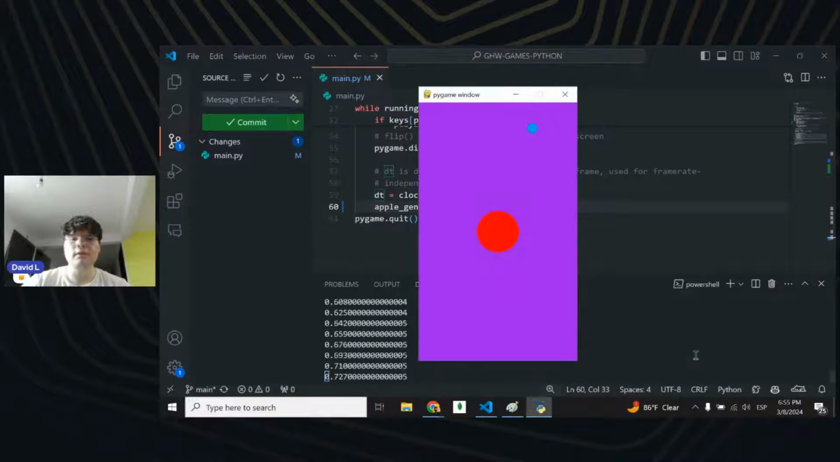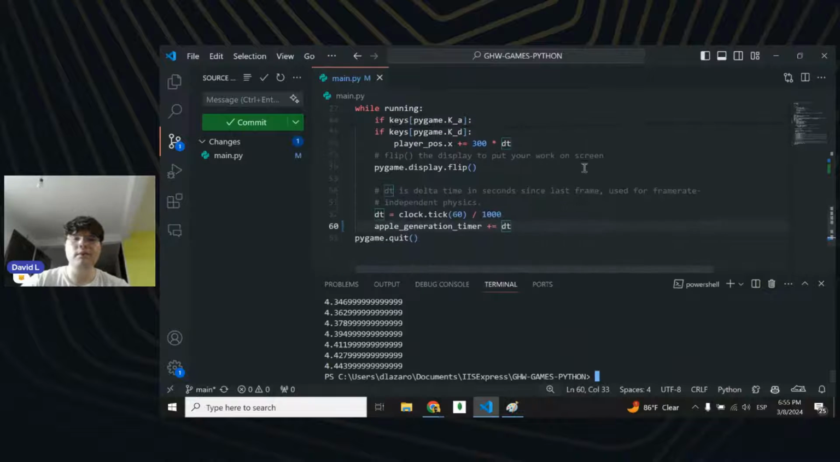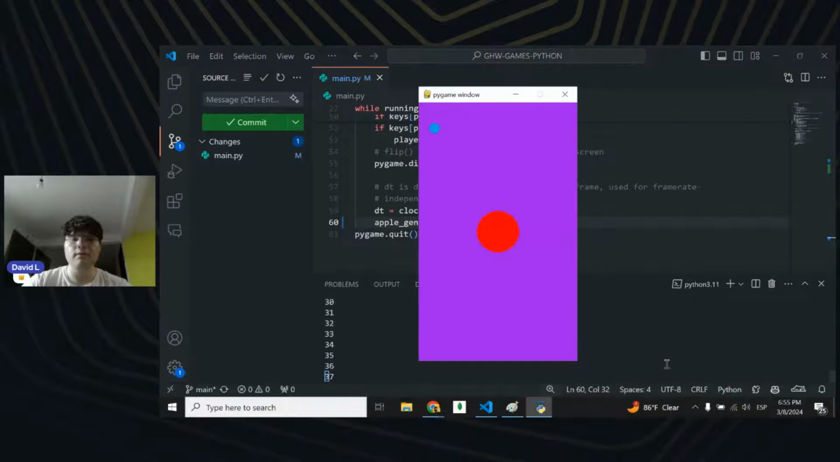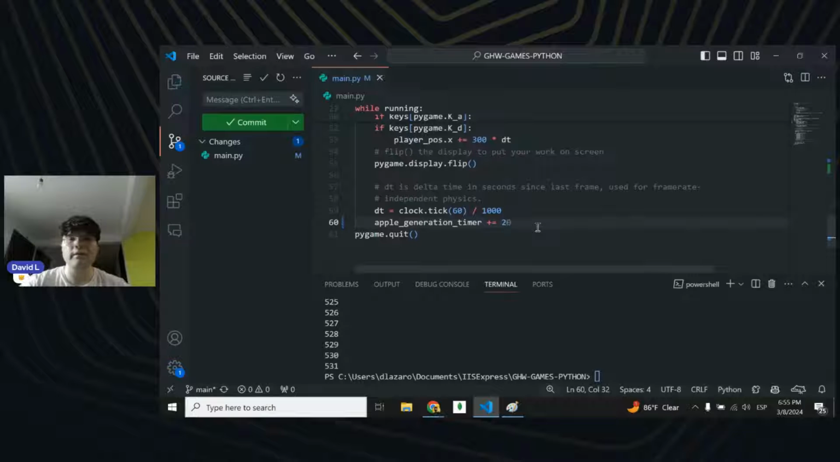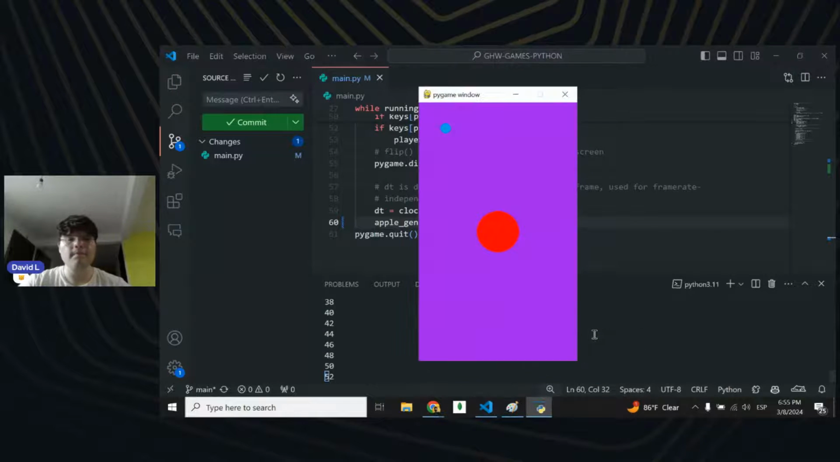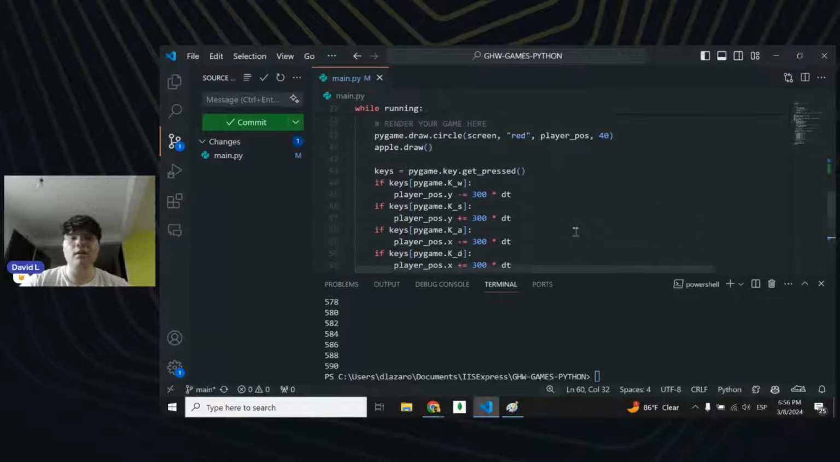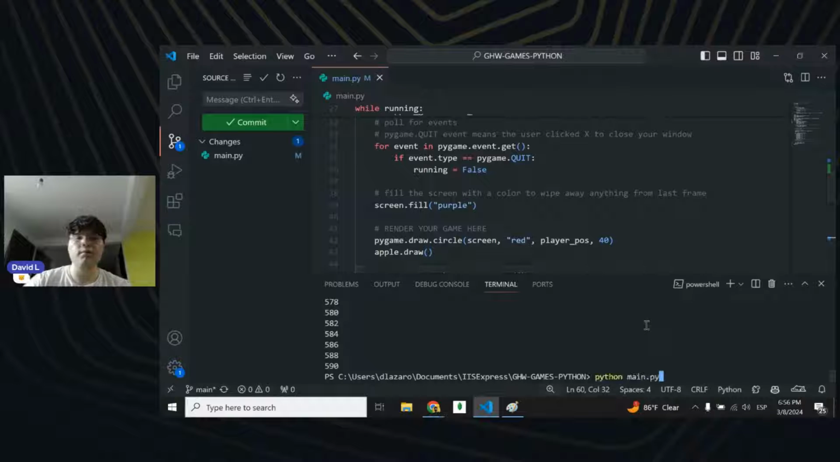So let's see. Okay, so it's adding the dt, but I don't want to add dt. I want to add 1. So let's see how this goes if I do 1. Yeah, so 1, 2, 3, 4. I actually think it's not that fast. What if I do this? 2. Yeah, it's going way too fast. So let's just keep with 1. And okay, I think that should be good.